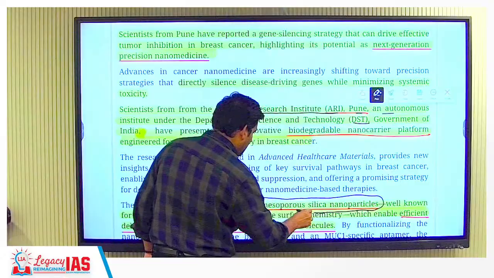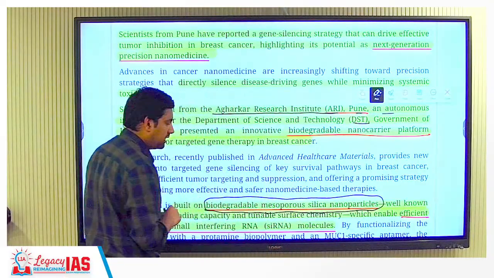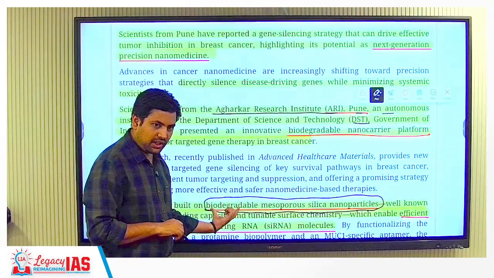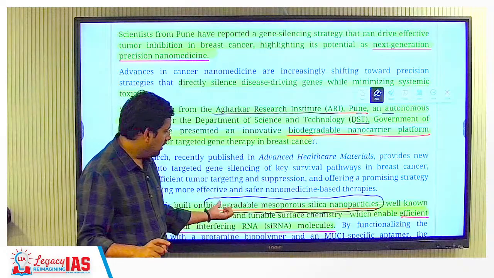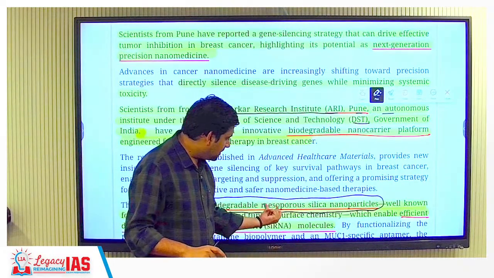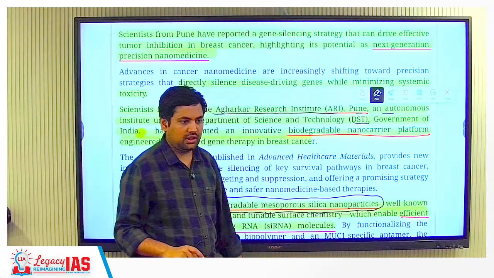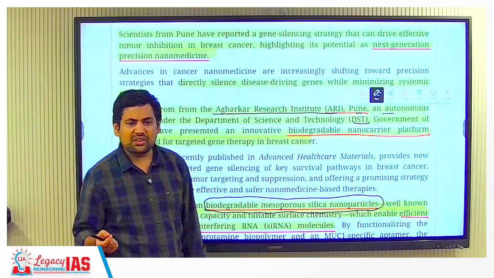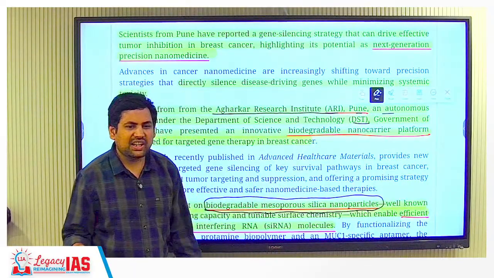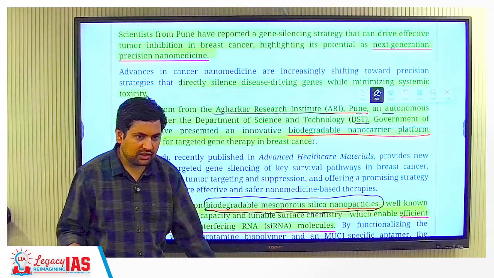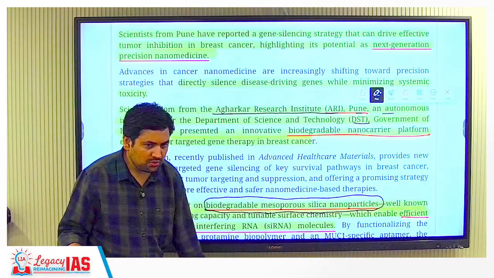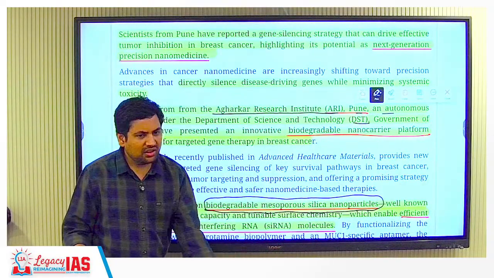Then, what is that platform made up of? This we need to remember, that it is biodegradable. So the platform is biodegradable mesoporous silica nanoparticles. Silica, you understand? Silica gel you might have heard. Silicon oxide is what you know as the simple soil that you see, that is SiO2.